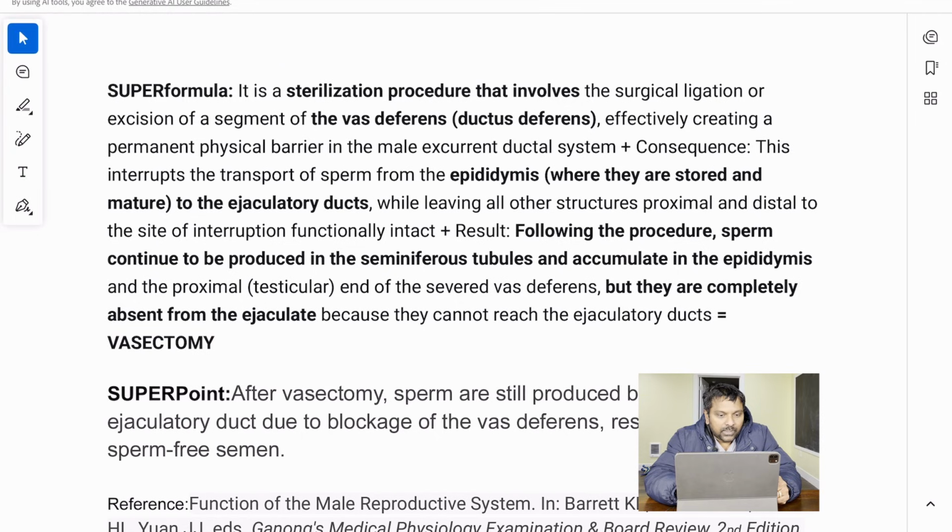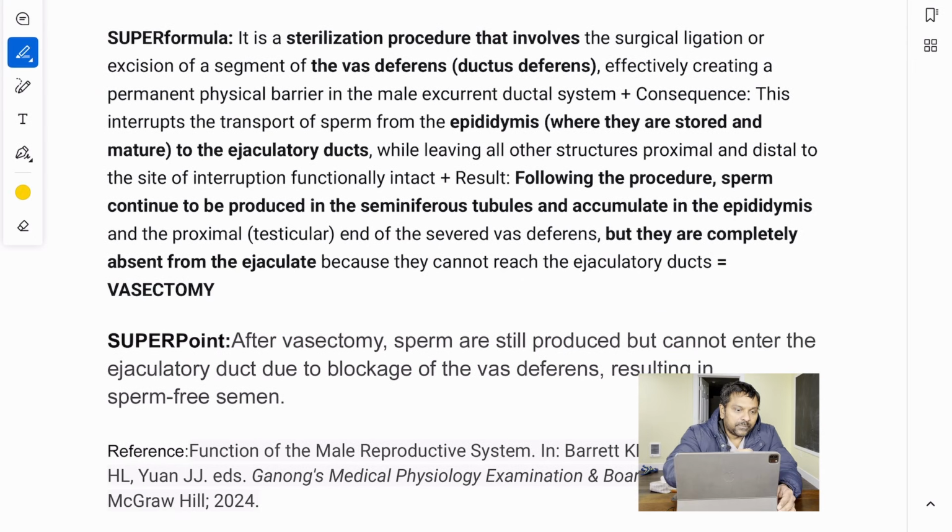And this interrupts the transport of sperm from the epididymis to the ejaculatory ducts. The result is, following the procedure, the sperm continue to be produced in the seminiferous tubules and accumulate in the epididymis, and the sperm is completely absent from the ejaculate. So, if you see those things, you know it's all about vasectomy.